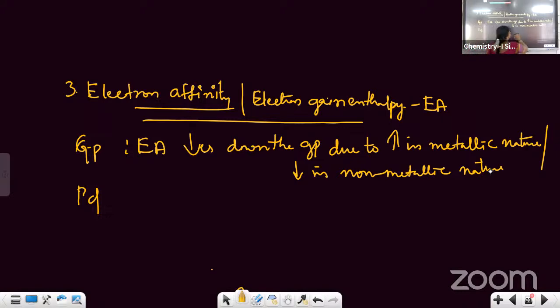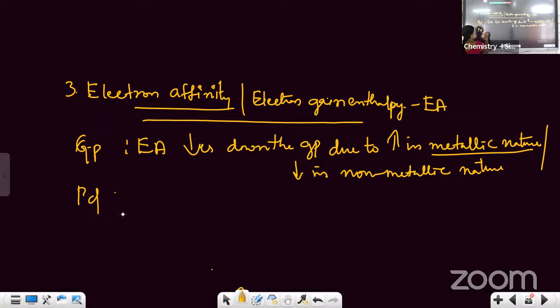रीजन क्या है? ड्यू टू इंक्रीज इन मेटालिक नेचर, बिकॉज इन द ग्रुप व्हेन यू मूव डाउन द ग्रुप द एटॉमिक साइज इंक्रीजेस, मींस द मेटालिक नेचर इज इंक्रीजिंग. So when you move across the period, non-metallic nature increases. So therefore, non-metallic nature decreases in the group, whereas it increases across the period.